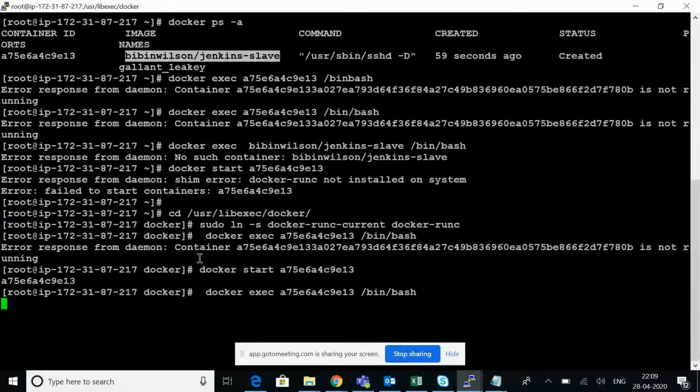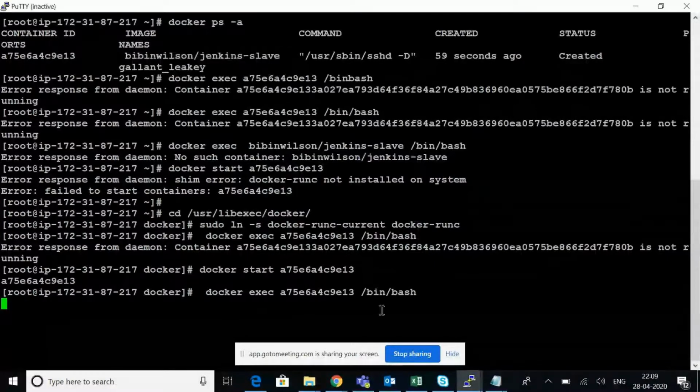Can you use -it? Docker exec -it. Okay, one minute.